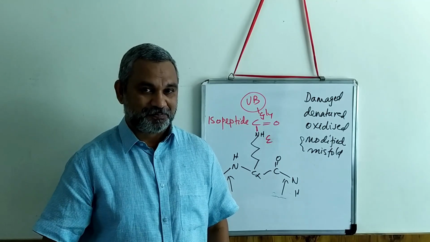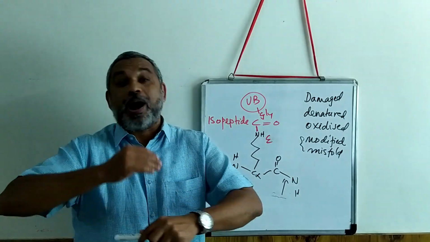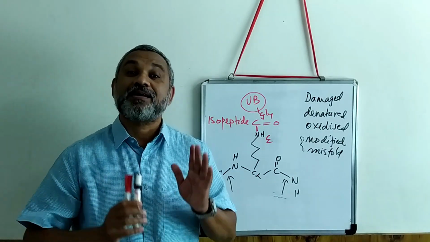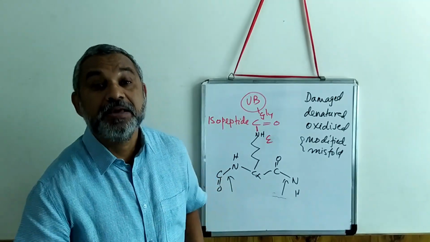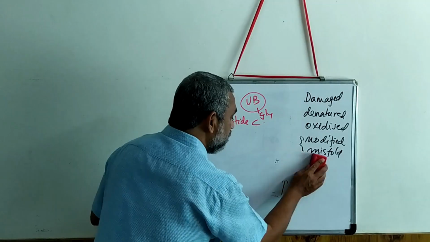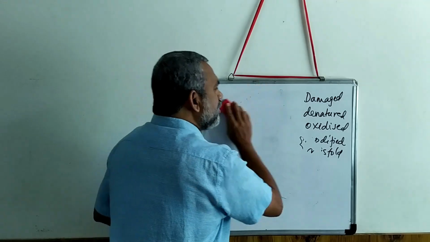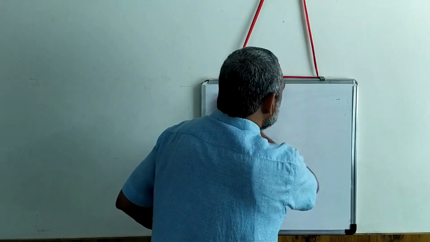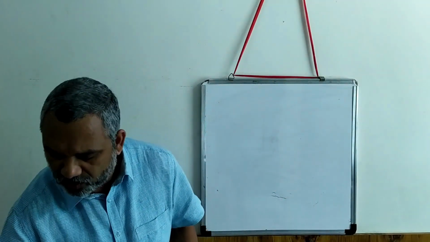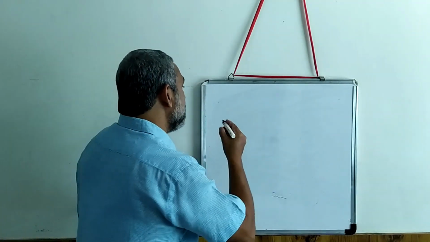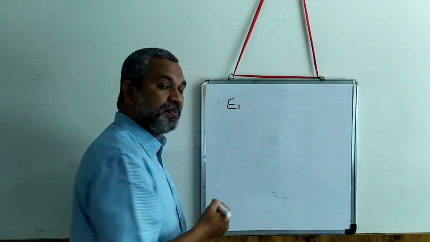Very interesting. Now, to understand the process, there are several enzymes playing a key role. The most important are three enzymes, denoted as E1, E2 and E3.